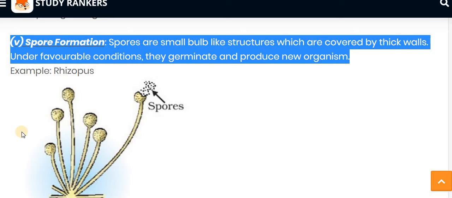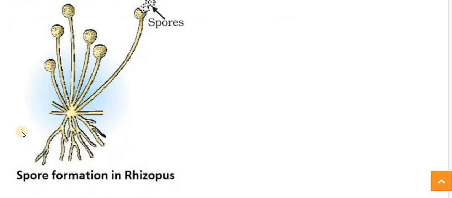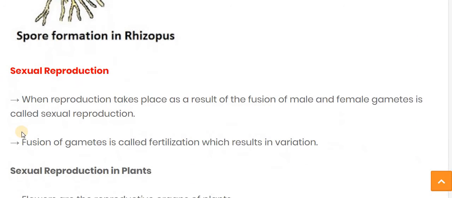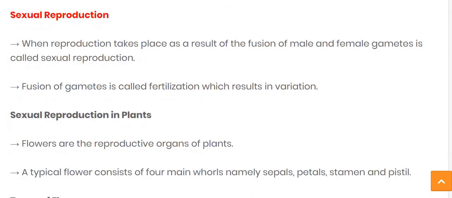Next, an asexual mode of reproduction, that is spore formation. The spores are small bulb-like structures which are covered by thick walls, and under favorable conditions they germinate and produce a new organism, and the example is rhizome.